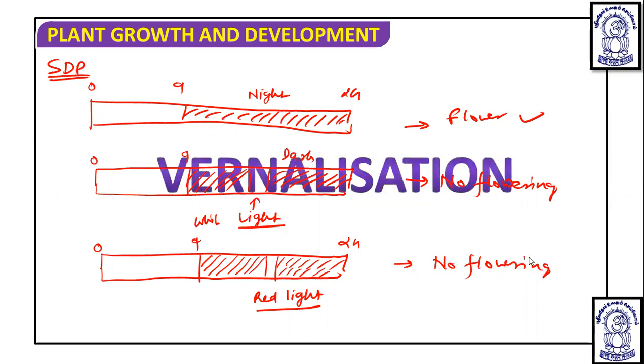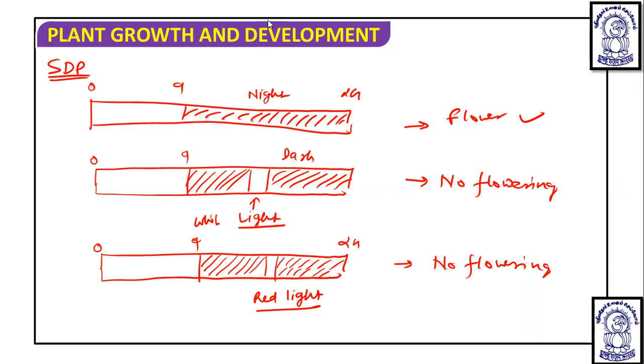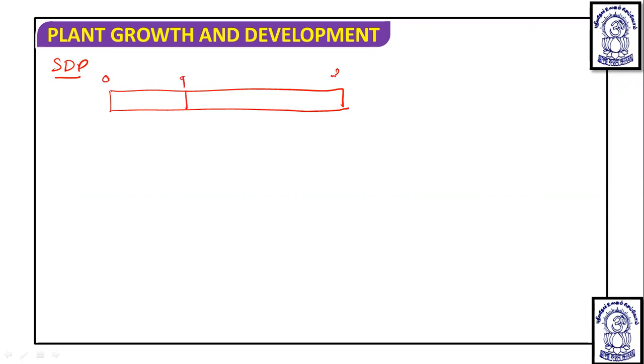In the same way, if we take another condition for the same short day plant, 0 to 9 hours of light period, and the dark period of 9 to 24, but this dark period is broken by a far red light.